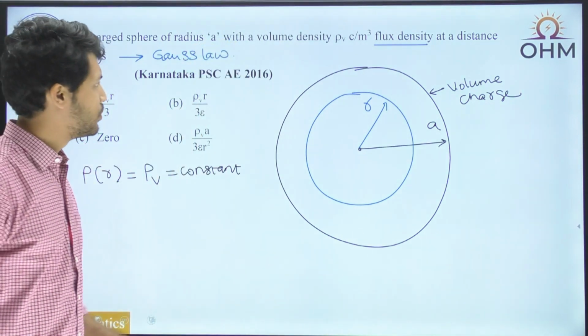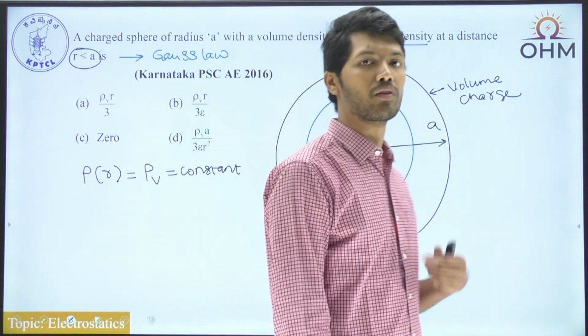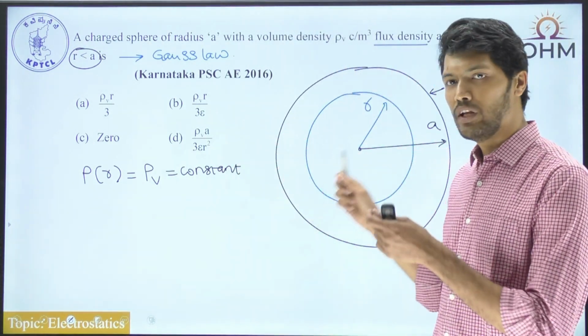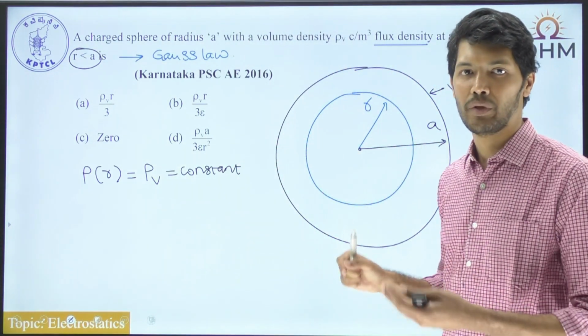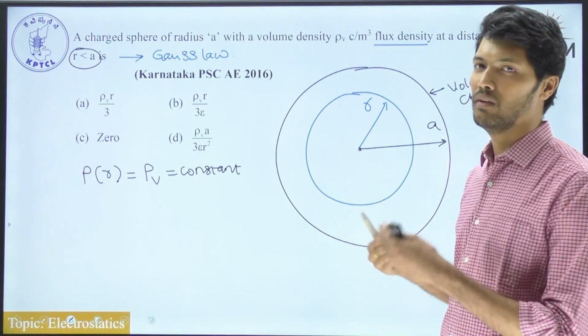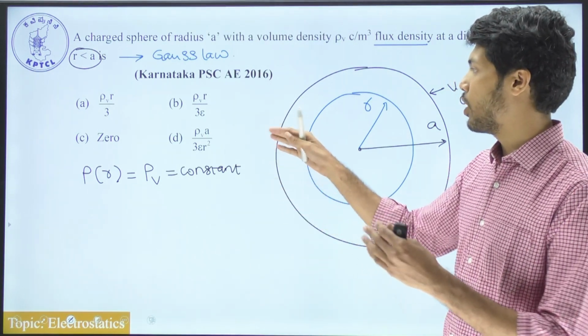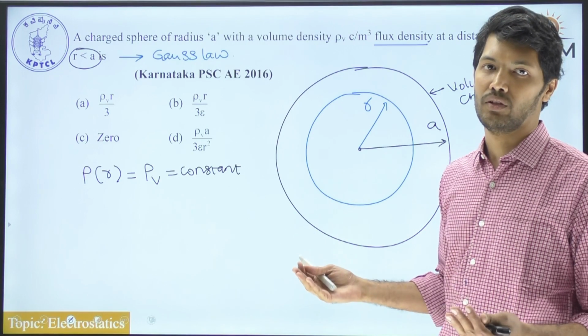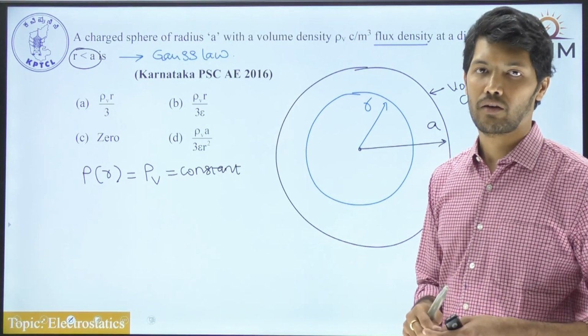Typically, whenever you practice these kinds of Gauss law application questions, I'm very sure that this question is a piece of cake for many students. But if you are not practicing these kinds of questions, then from the options it looks as if this is a very tough question. But in general, this is not at all a tough question.